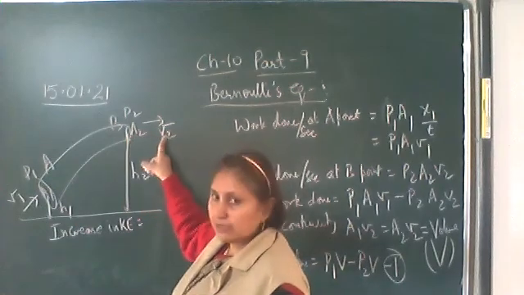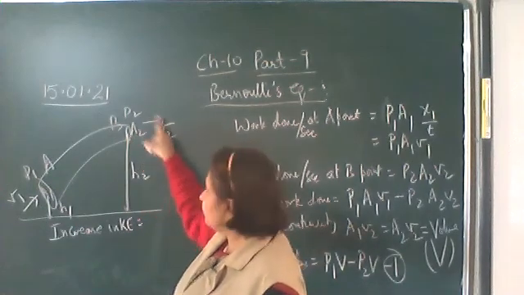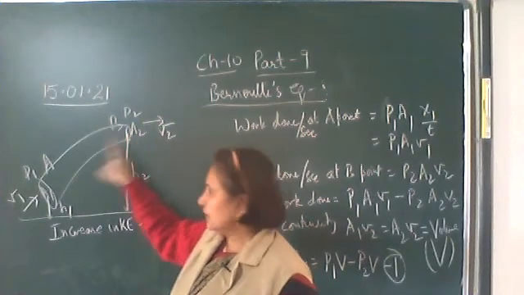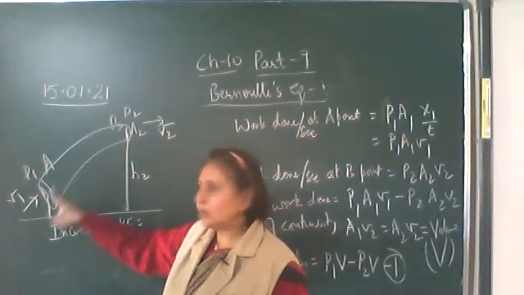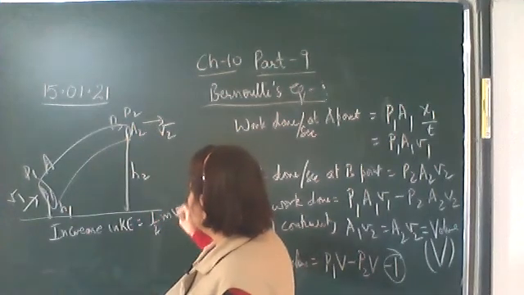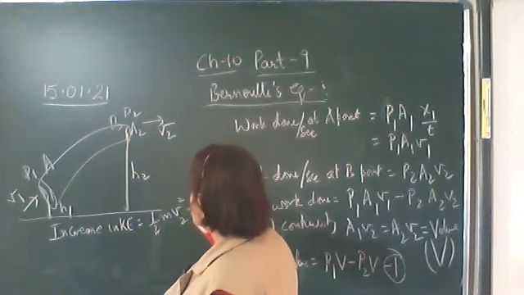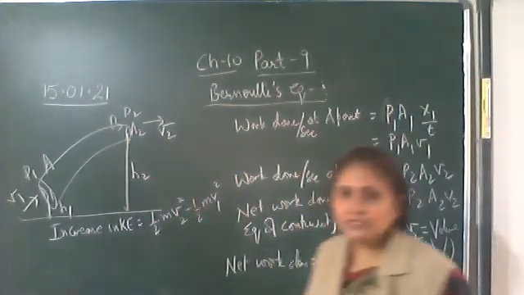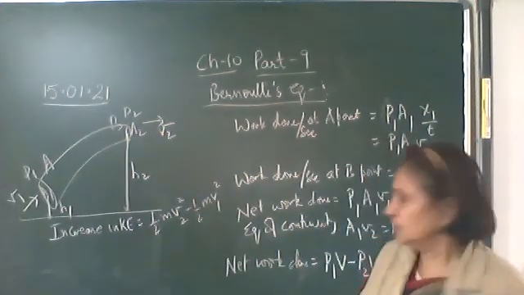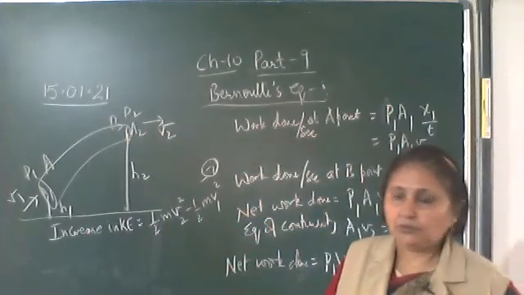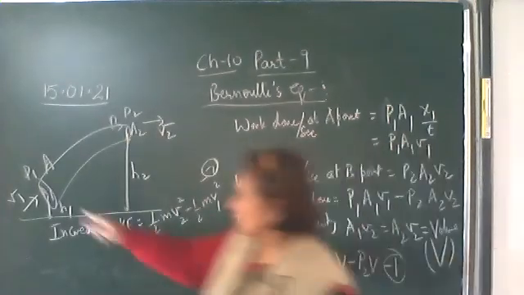So where will the kinetic energy be more? At point B. At point A, it will be less. So the increase in kinetic energy is half m V2 square minus half m V1 square. This is equation number 2.